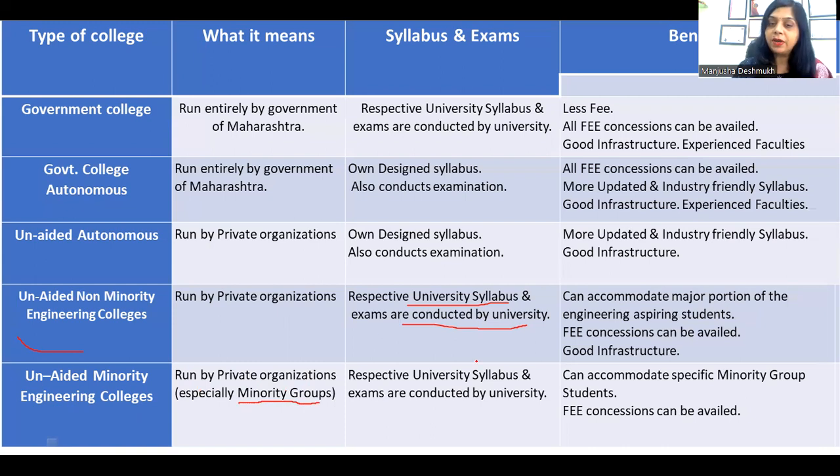They will have the respective university syllabus if they are not autonomous. These colleges can be autonomous or non-autonomous. Exams are conducted by the university if they are affiliated to a university. It can accommodate specific minority group students. The fee concessions can be availed.